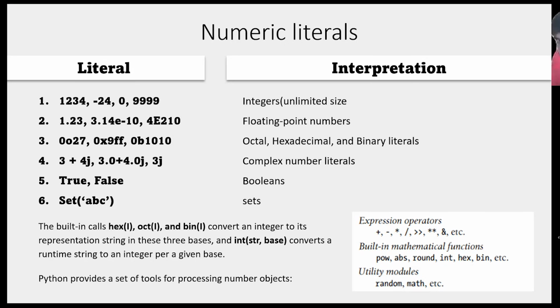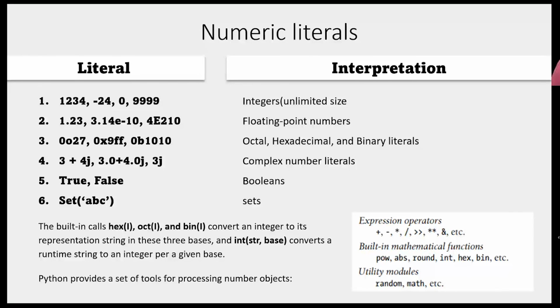Whatever we are talking about is core objects: int, float, octal, hexadecimal, binary, complex, Boolean, set. In addition to that, we also have more tools to do mathematical operations. Those may be built-in functions, that is pow, abs, round, int, hex, bin, or maybe modules. Obviously, these modules are also made up of objects only, right? But they made them before for simple uses.